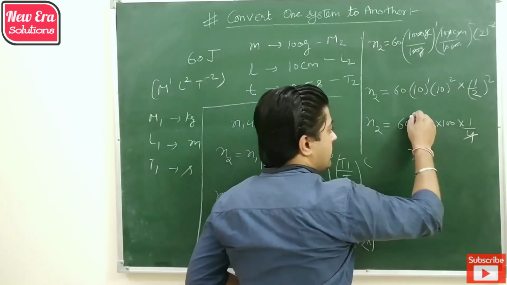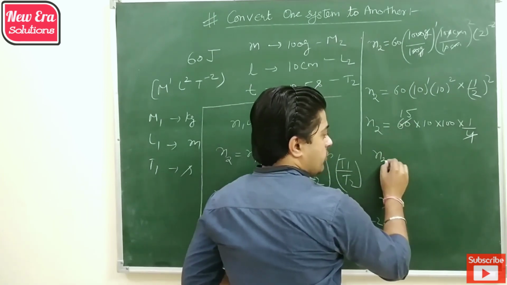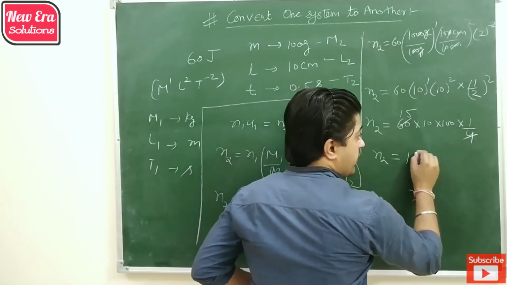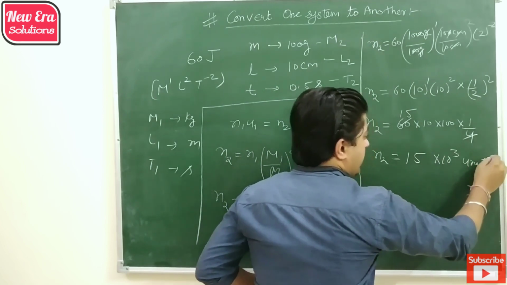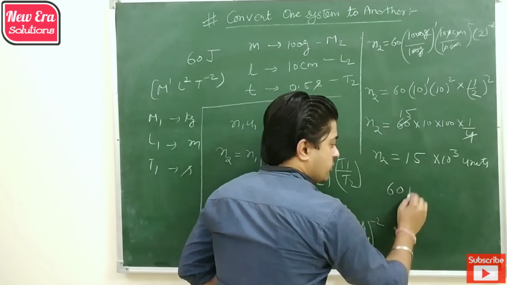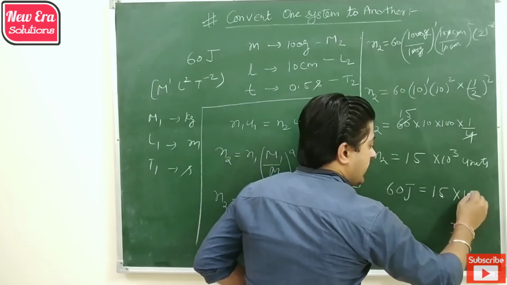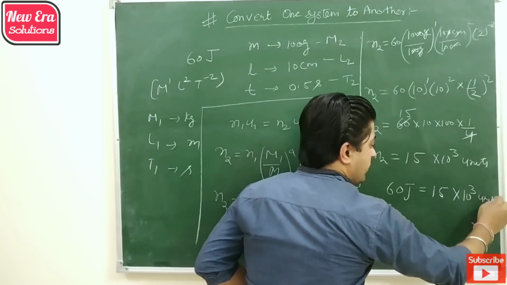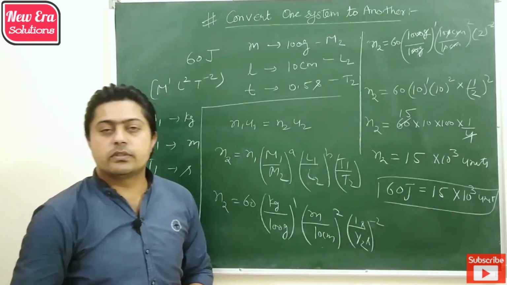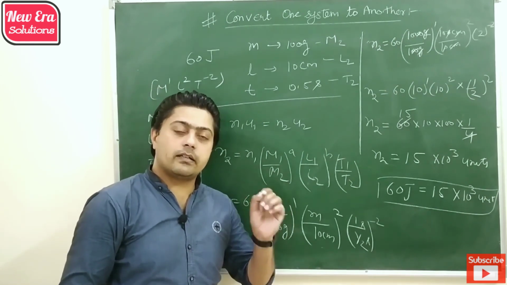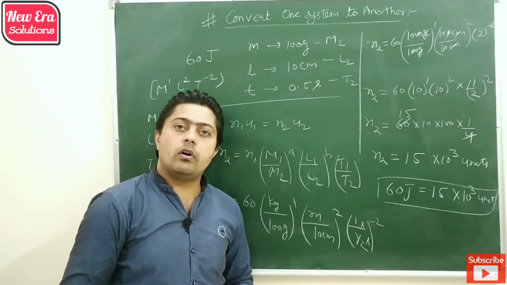So we get 15 for the 60, and n2 is equal to 15 into 10 raised to power 3 units. So 60 joule in MKS system is equal to 15 into 10 to the power 3 units in the given system. So by using this concept, you can convert any system of units into another system of units.